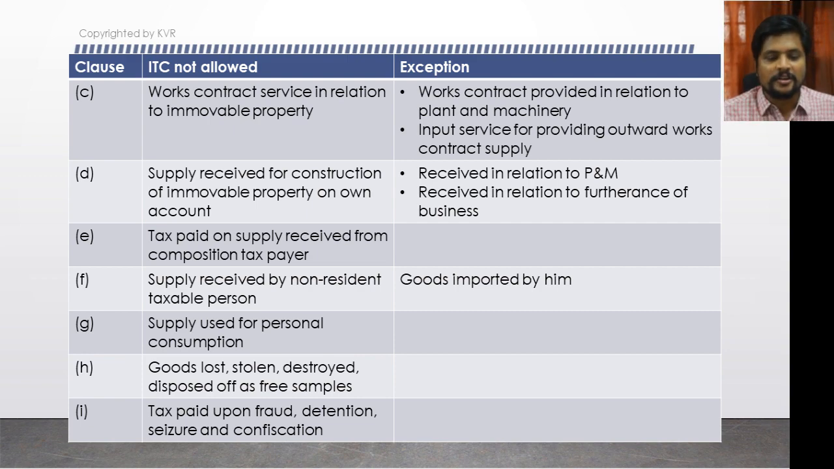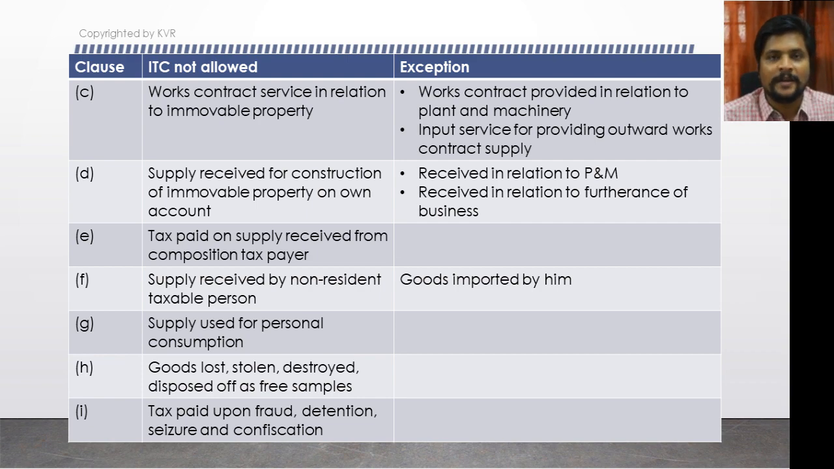We will discuss the next clause now. Clause E, tax paid on supply received from a composition taxpayer. Any taxes you pay for the supply which is received from a composition taxpayer, then the ITC on that is not allowed.